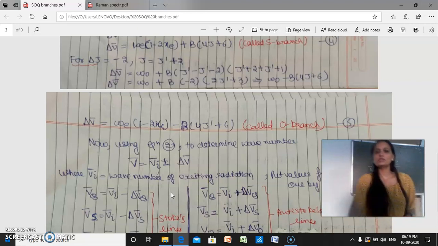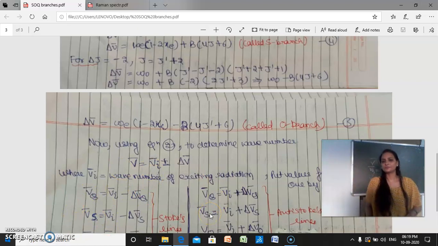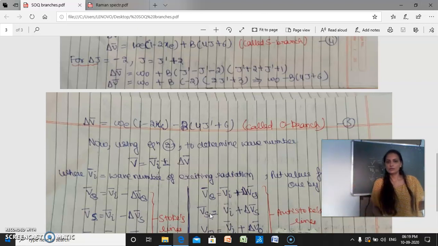So this equation is just to calculate the magnitude of your wave number. Those lines appear at which frequency values, at what wave number they will appear. When we talk about wave number, you know very well that wave number is related to wavelength, related to frequency.